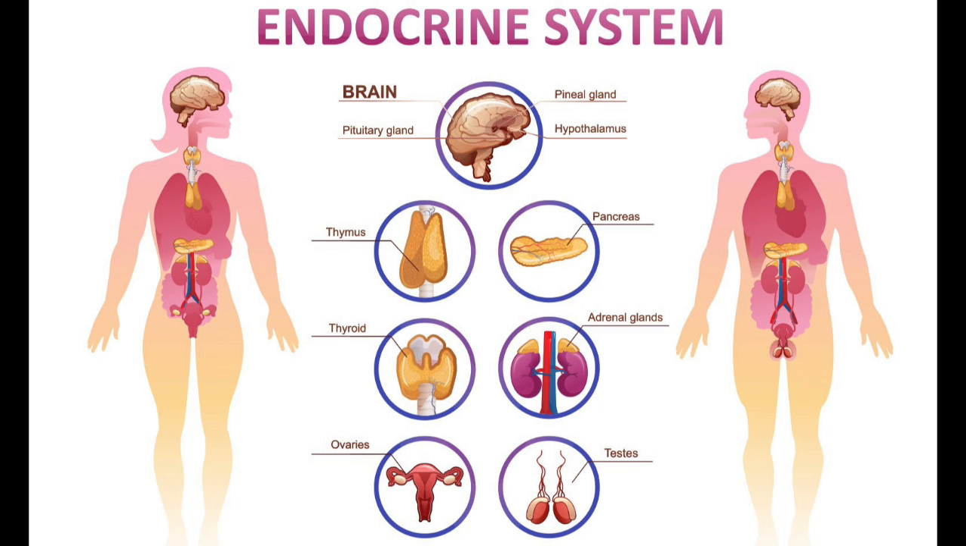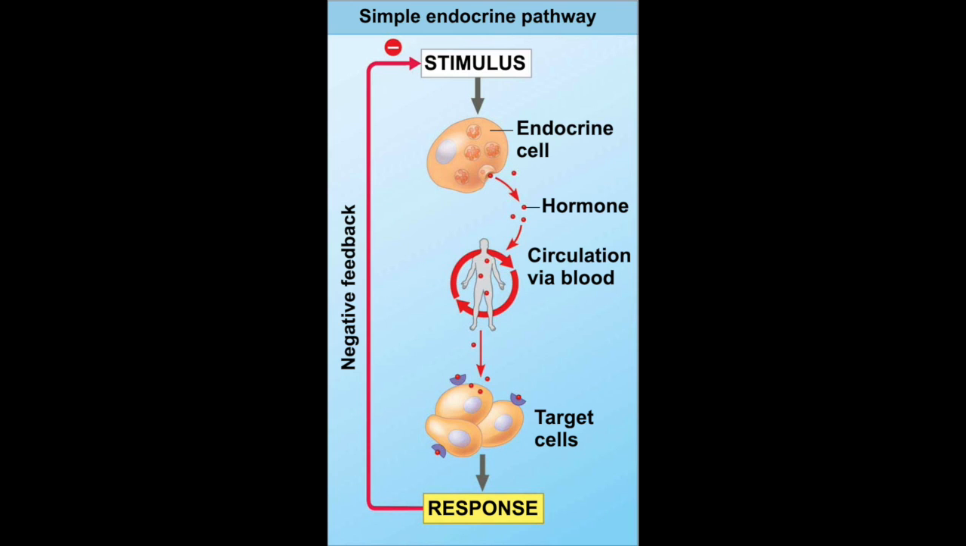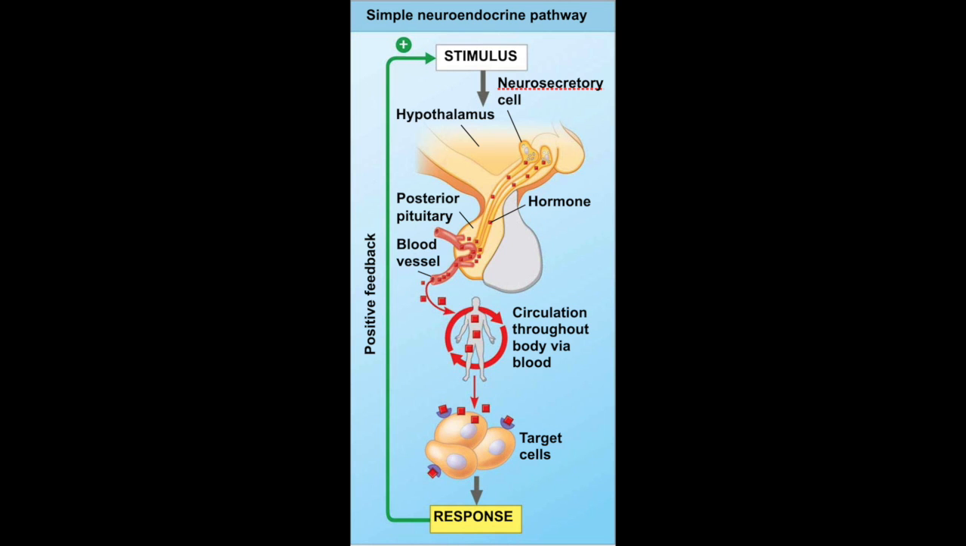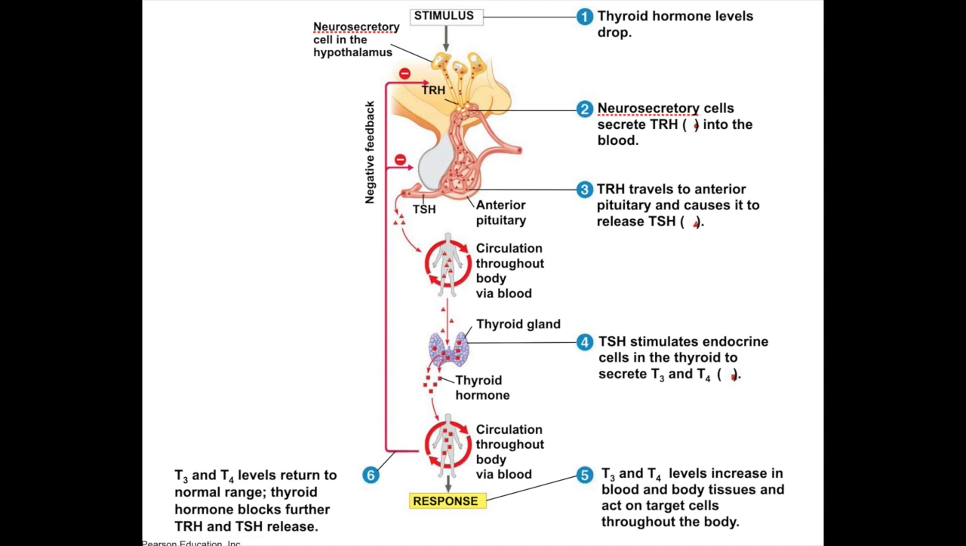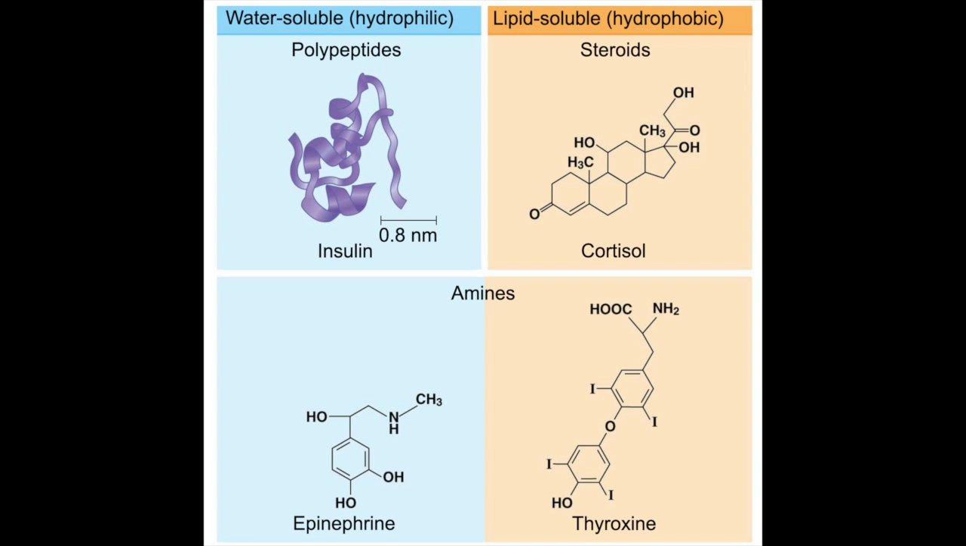The endocrine system contains glands that secrete hormones into the bloodstream and thus control the long-term functions, like we just discussed. Hormones are secreted in response to a variety of things, other hormones for one, and are controlled through three separate pathways: the simple endocrine pathway, the neuroendocrine pathway, and through tropic hormones. All hormones are water-soluble, except for steroids and thyroxine.